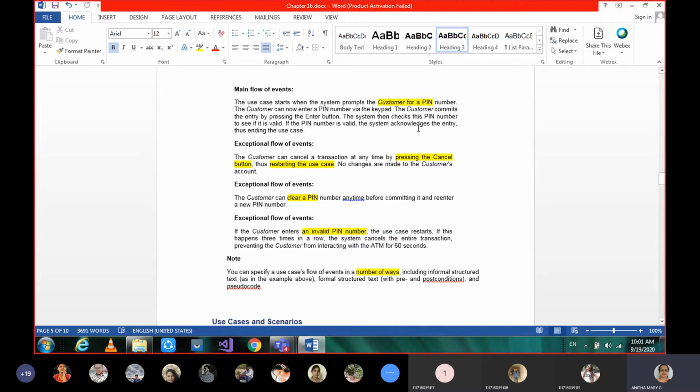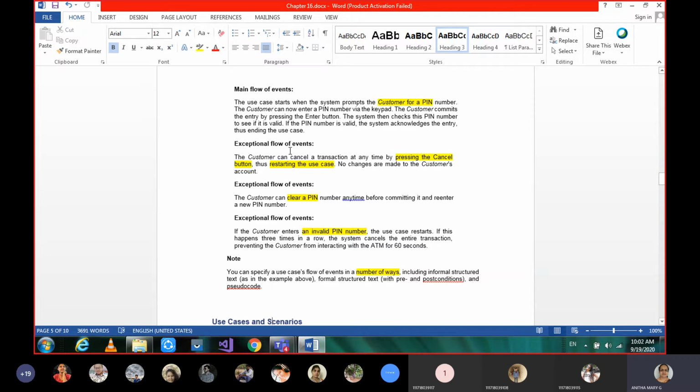If the PIN is valid, it will give the next screen showing the transactions he can perform. If it is not valid, it will ask to re-enter. Based on how the system has been developed, maybe it will give three chances and later be blocked, or maybe it is based on a number of seconds. It depends on how that is implemented. So this is the main flow, which usually every person has to go through.